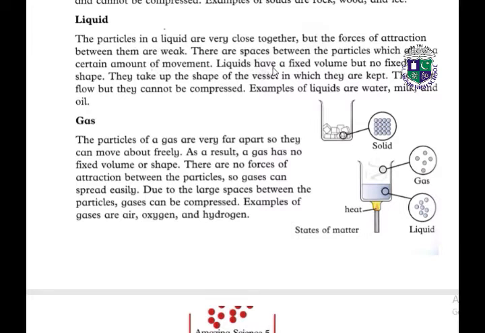They take up the shape of the vessel in which they are kept. They can flow but they cannot be compressed. Examples of liquids are water, milk, and oil.